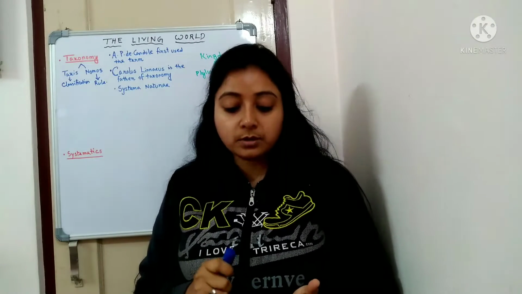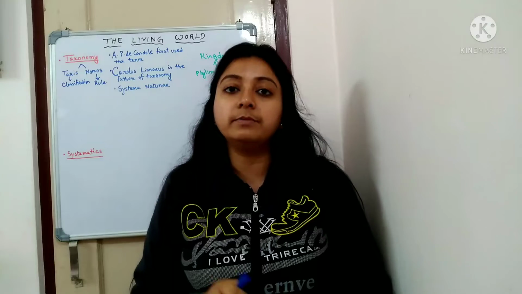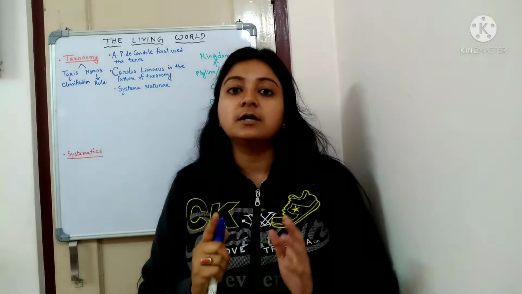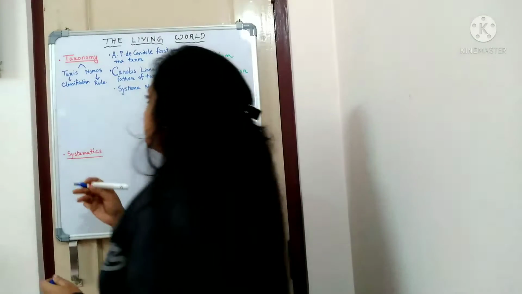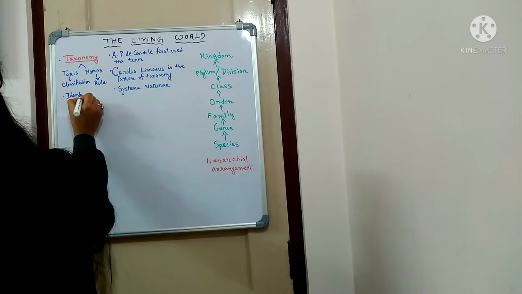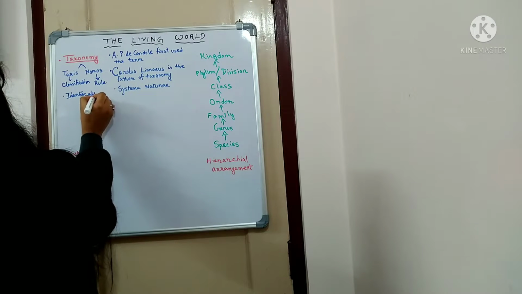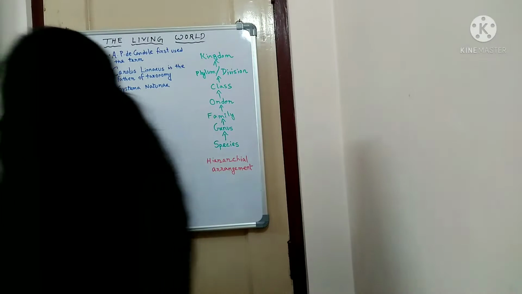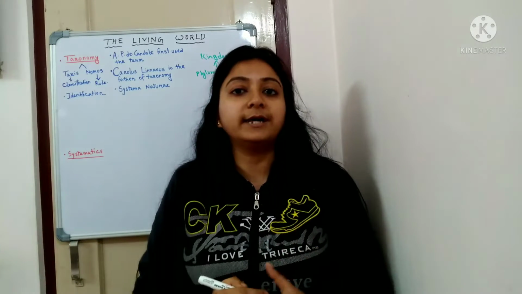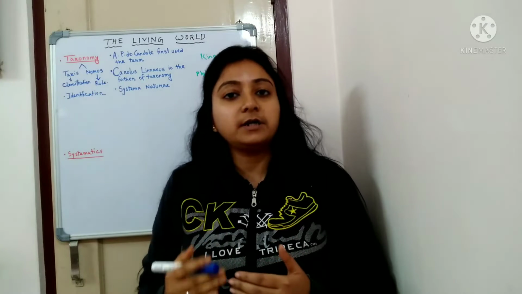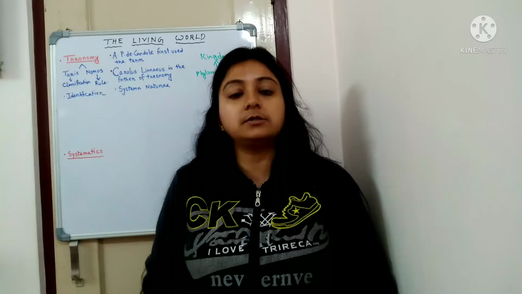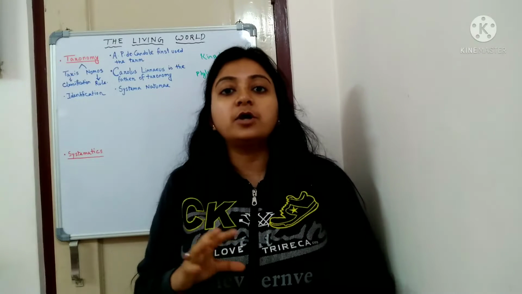Now let us see what taxonomy is. When we need to classify some organism, the first step we need to follow is identification. For identifying some species or organism, we can look at different types of characteristics. We can see the simple characters from outside for any organism.